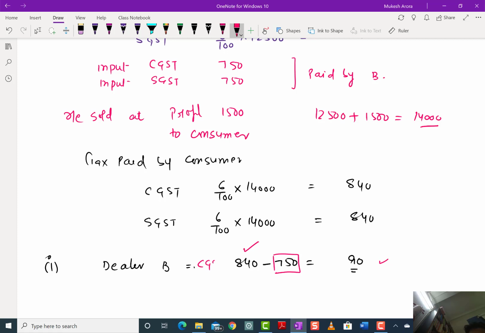That is CGST and SGST also. The amount of tax received by the central government, and SGST total received by government, is 750 plus 90, or you can say 840.